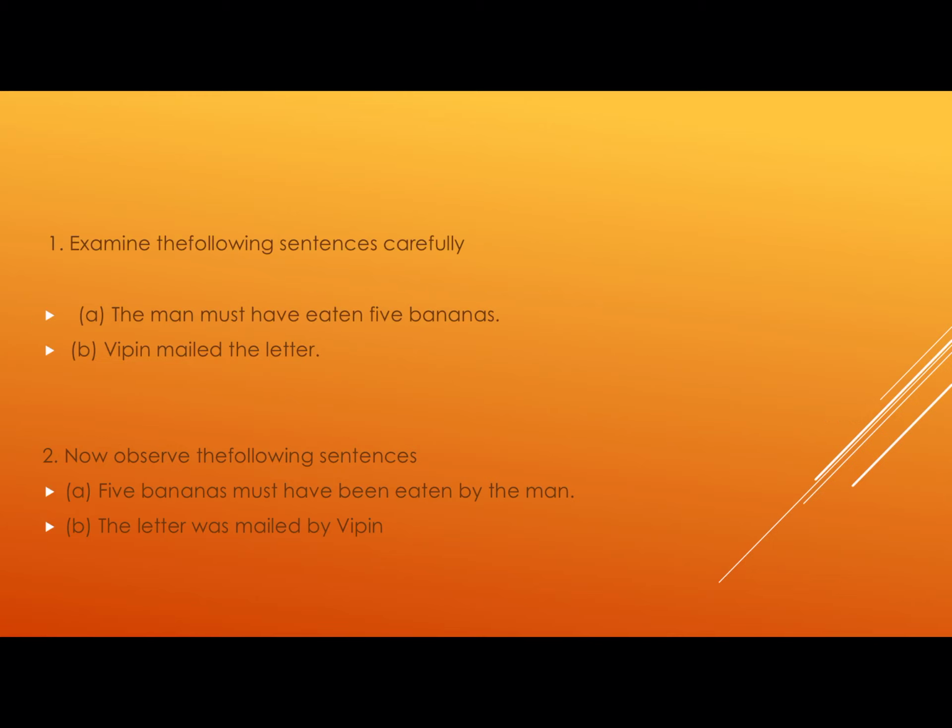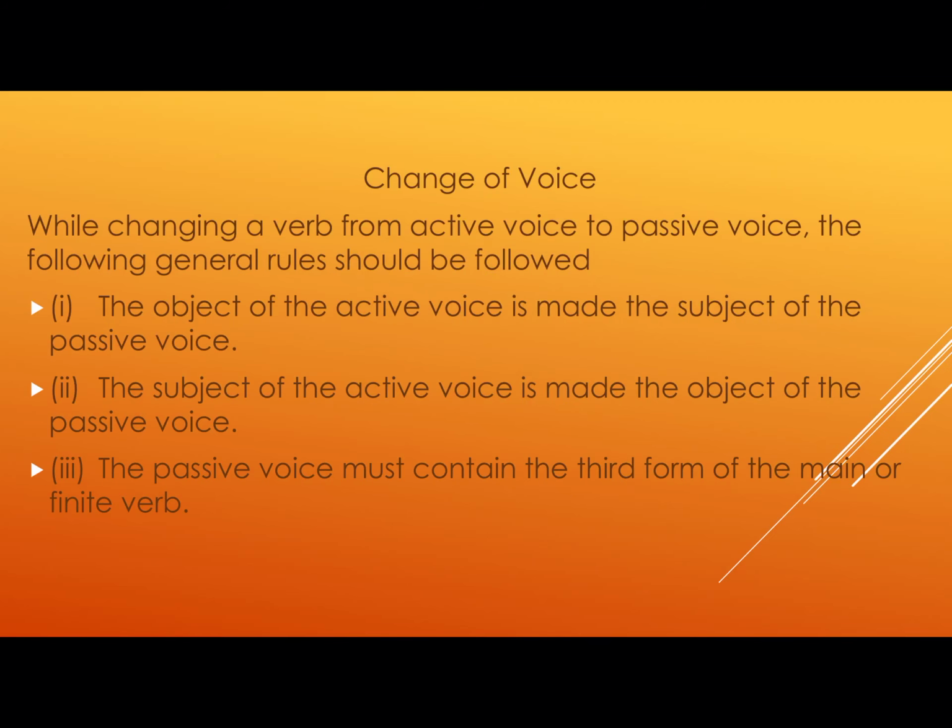How? See this. The man must have eaten 5 bananas. So the man is the subject, 5 bananas is the object. And when we are changing it into passive voice, 5 bananas will work as subject and the man will work as the object in the passive voice. The object of the active voice becomes the subject of the passive voice, and the subject of the active voice becomes the object of the passive voice.